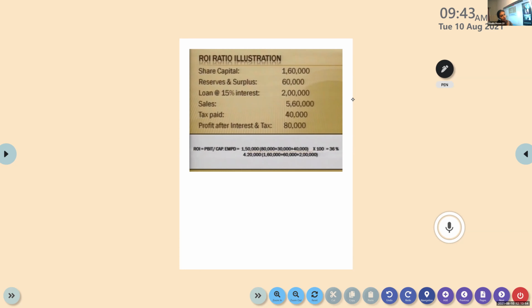It is ratios, so what are we doing here? We are comparing financial figures, either from the profit and loss account or balance sheet. So the relationship between two financial figures is being computed. That is accounting ratio. So what could be the limitations?